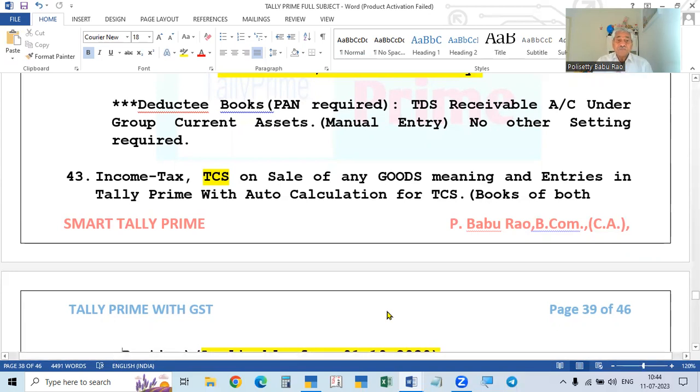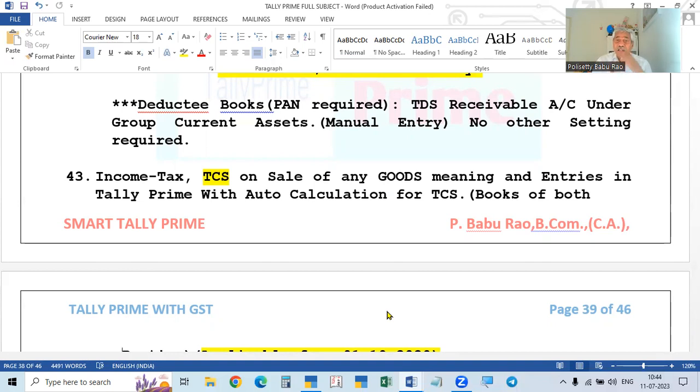TCS means tax collected at source. Collecting means every seller of goods has to collect an extra amount, the tax, in addition to the invoice price. When you sell the goods, you collect the money from the buyer. In addition to that, tax at a certain percentage is also to be collected additionally.